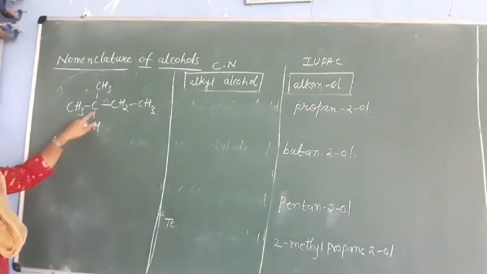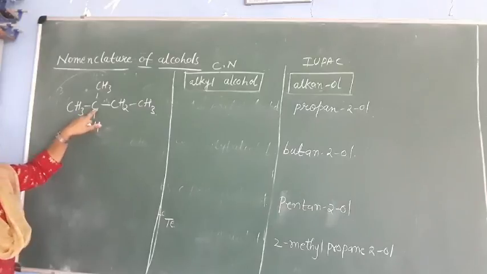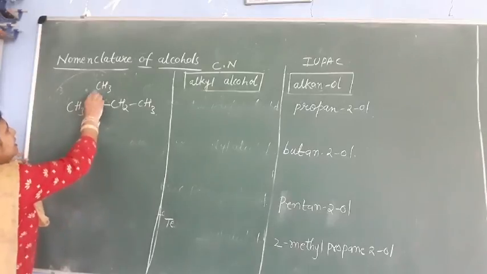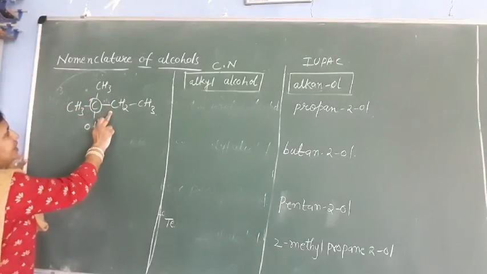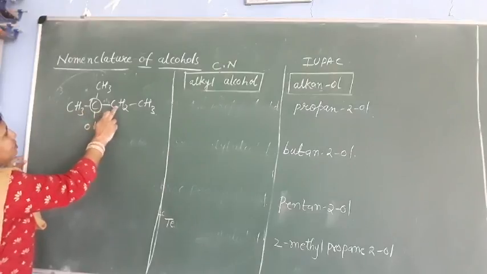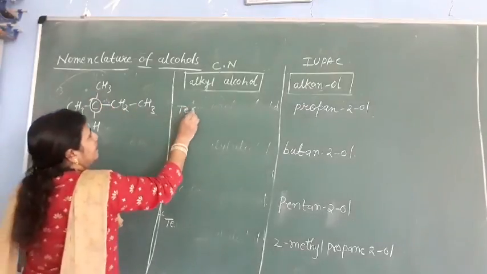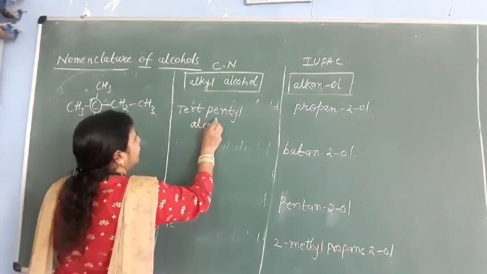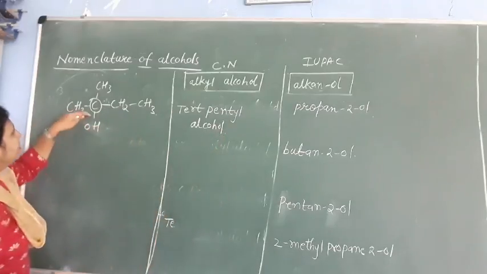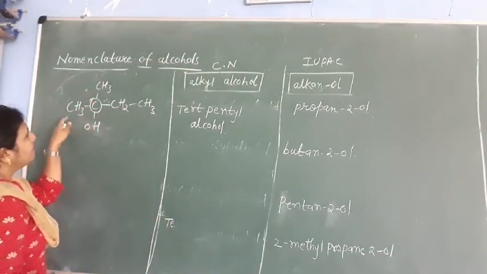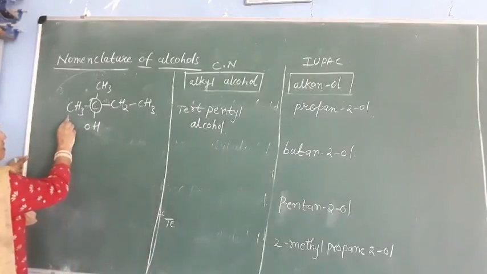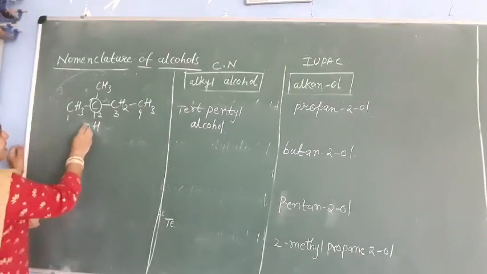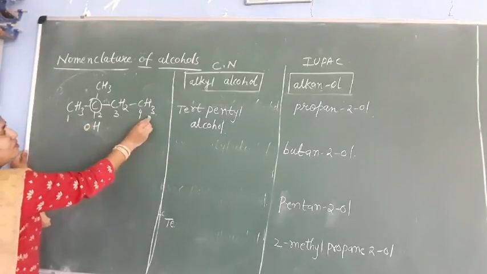Now see here, the OH group is attached to this carbon, and this carbon is a tertiary carbon. Why? Because this carbon is attached to 3 other carbons. So it is tertiary. How many carbons are there in total? 1, 2, 3, 4, 5. So it is tertiary pentyl alcohol, and the IUPAC name will be 2-methyl butan-2-ol, because numbering will start from here: 1, 2, 3, 4. The OH group is attached here, so we should start numbering from this carbon, not from this one.